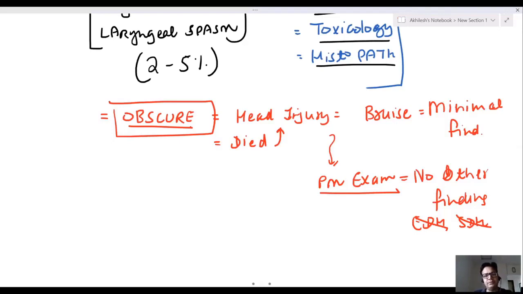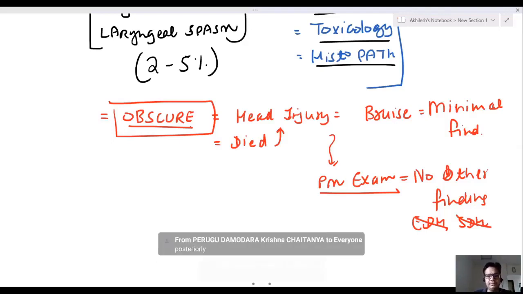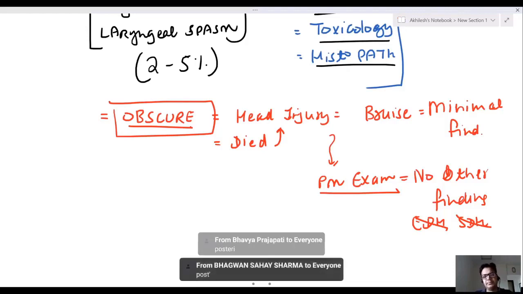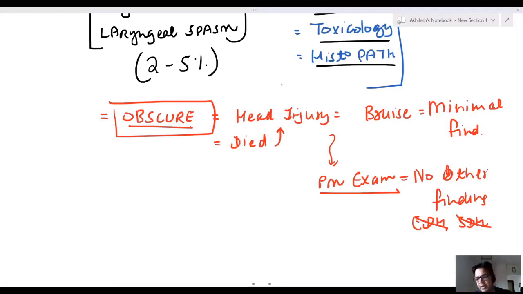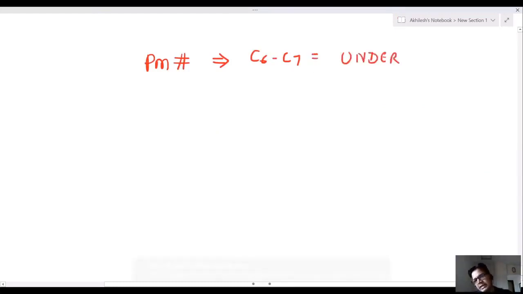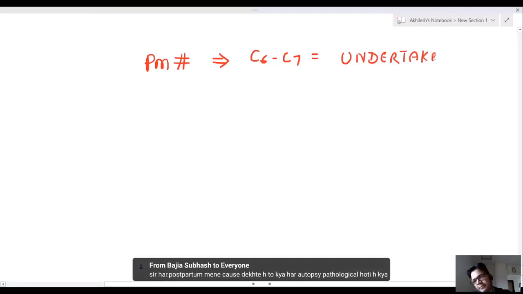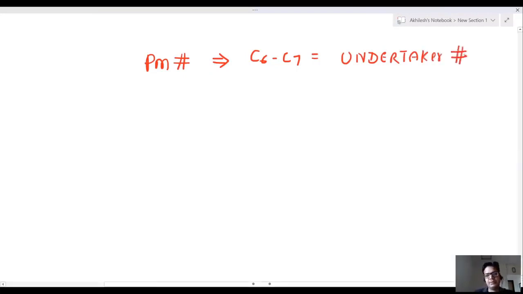Spinal cord is opened from which approach? Posteriorly. Sir, there is a word which is known as postmortem fracture of C6, C7 vertebra. Sir, it is known as undertaker fracture. Postmortem fracture.